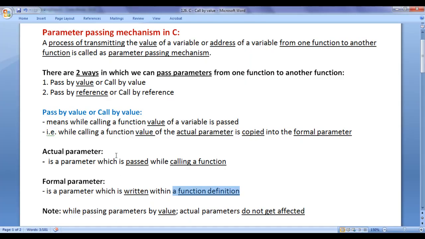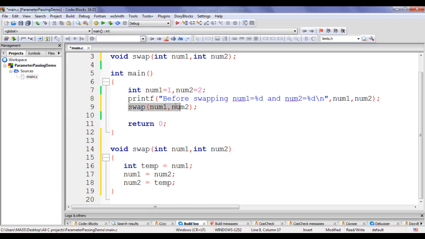As I told, pass by value or call by value means while calling a function, value of a variable is passed. What happens when this statement is executed? Value of the actual parameter num1 is copied into the formal parameter num1. The value of the actual parameter num2 is copied into the formal parameter num2, guys. 1 is stored in num1, 2 is stored in num2, guys. And then this code is executed, swapping happens.